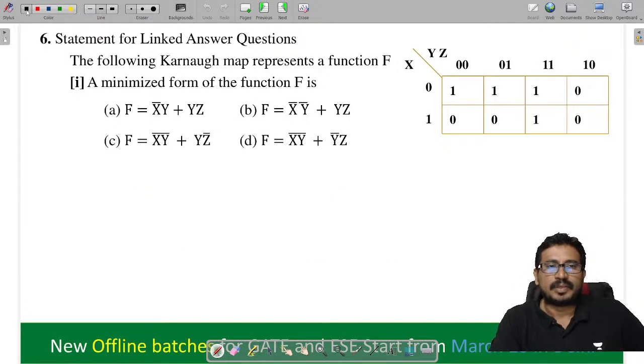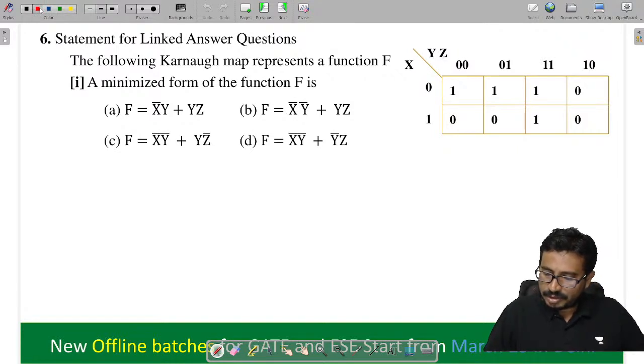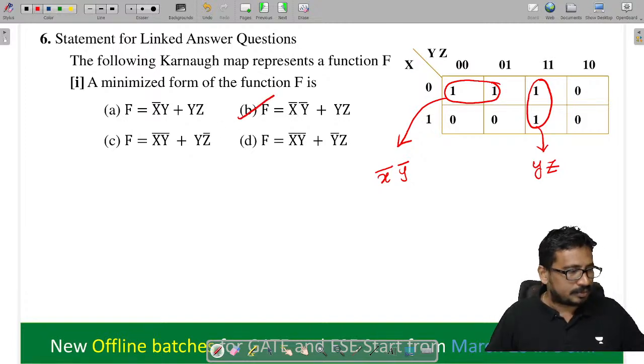Next, now tell me, the minimized form of the expression is, tell me the minimized form. Is it possible for a quad? Quad is not possible here, so I can do this grouping. From here what will we get? x bar y bar, and from here we will get y z. x bar y bar plus y z. So option B, right? Fine.